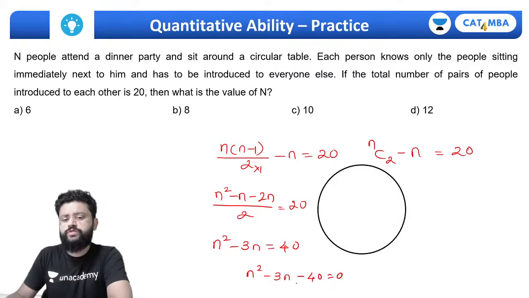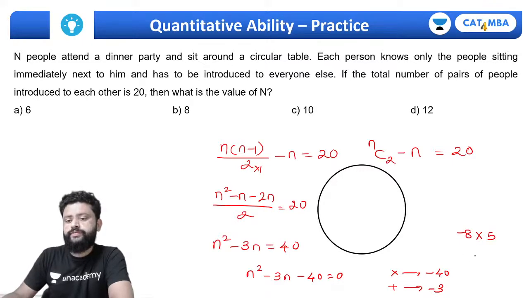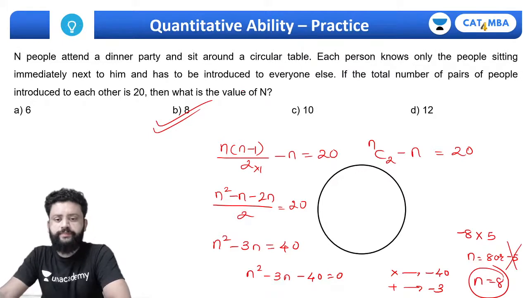So we need numbers whose multiplication is minus 40, and addition should be minus 3. So it is minus 8 into 5. So what will be the value of n? 8 and minus 5. So we neglect the negative value, n equals 8. That's the way you can generalize this question type.